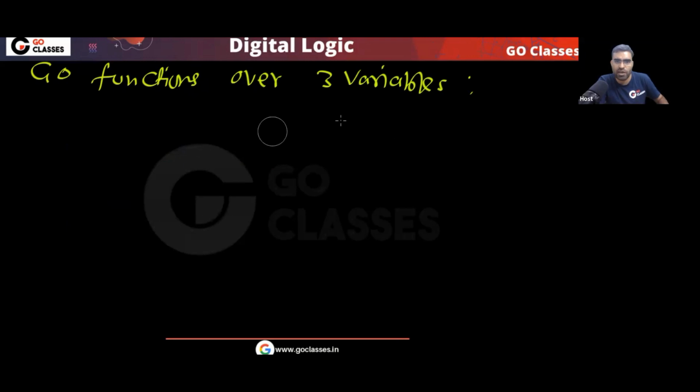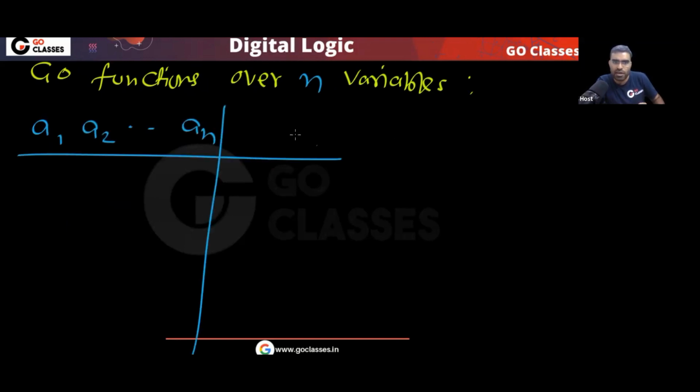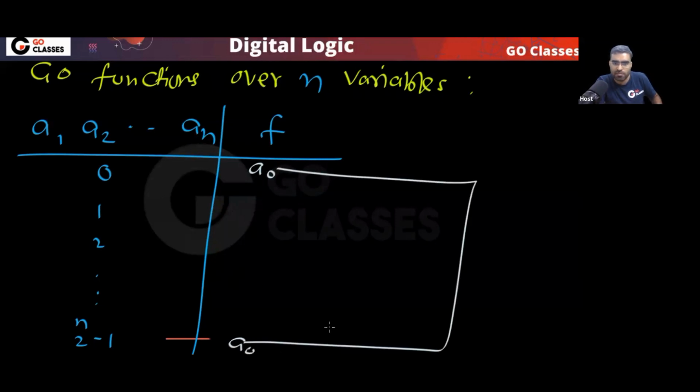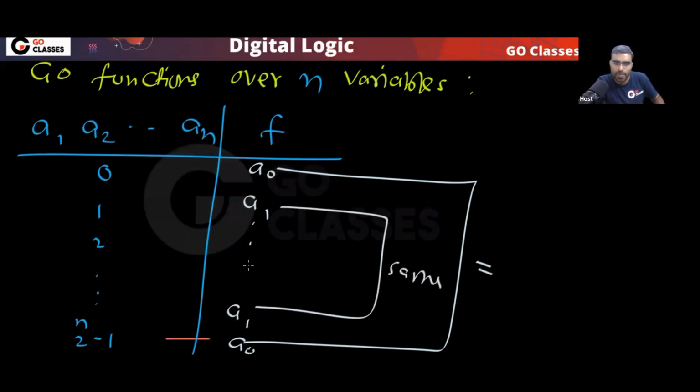Okay, so tell me, if you have n variables, a1, a2, and so on, an, with rows 0, 1, 2, and so on, up to 2 power n minus 1, then if this is a Go function, remember this value will be the same as this value, and so on. There is a partition, for example, this type of pairing.